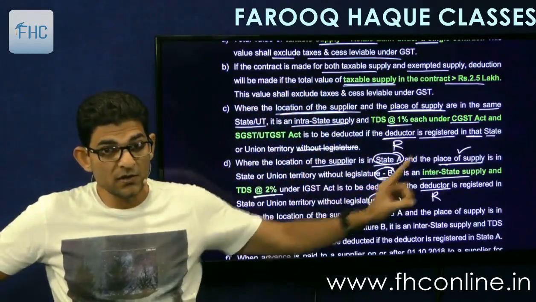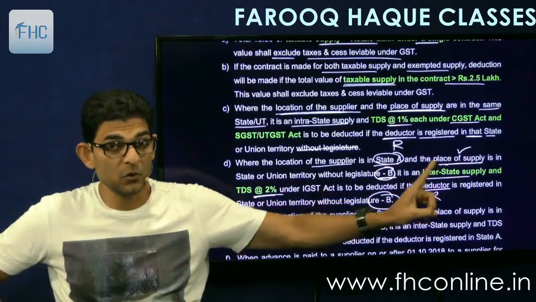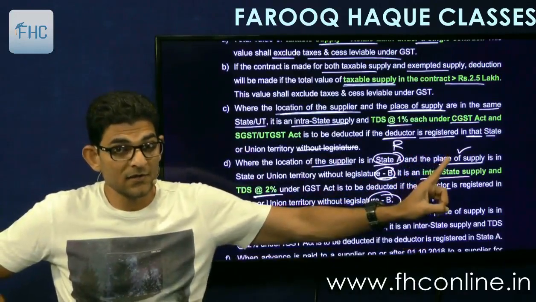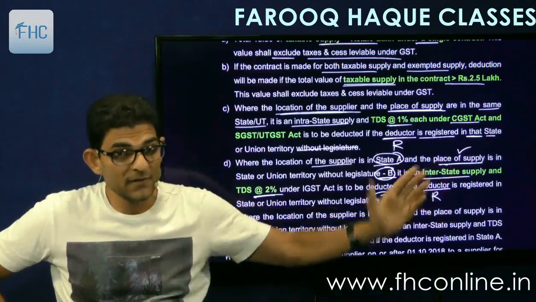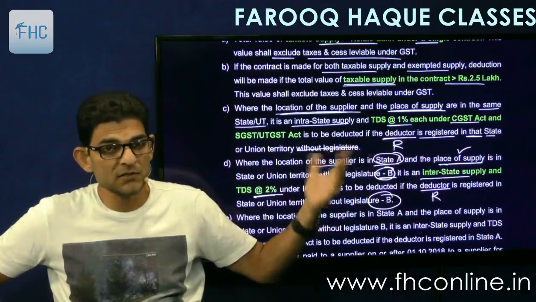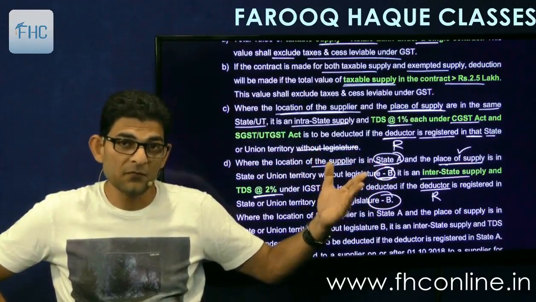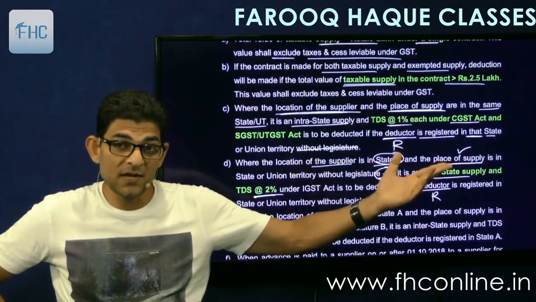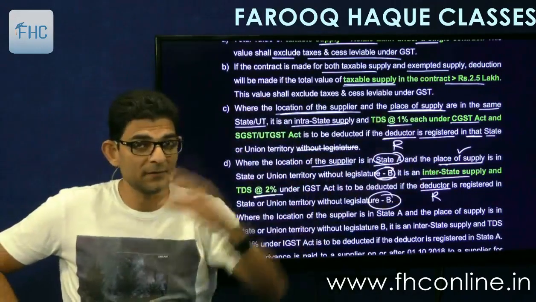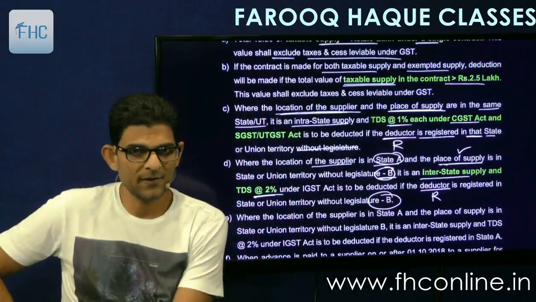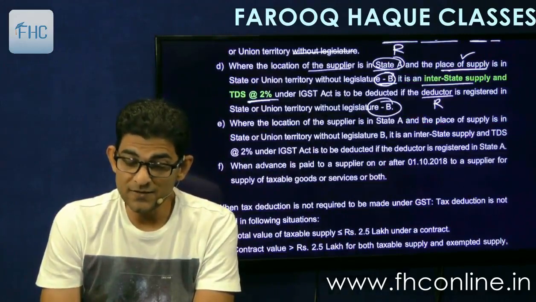So he is also registered in the same state where the place of supply is situated. This is important. The deductor should be registered in the same state or UT where the place of supply takes place. Okay. Then he can deduct 2% IGST because it is interstate, and then pay. Pay to whom? The central government. Central government will keep half, the balance half they will give to the state of place of supply. Means in this example, Delhi government. Okay, clear? Very good.